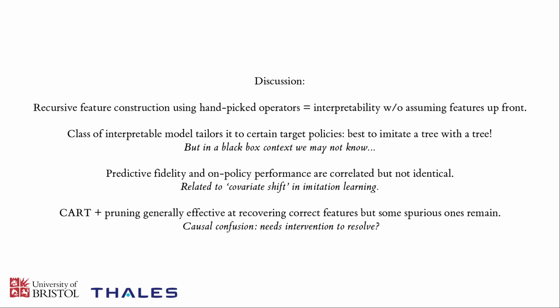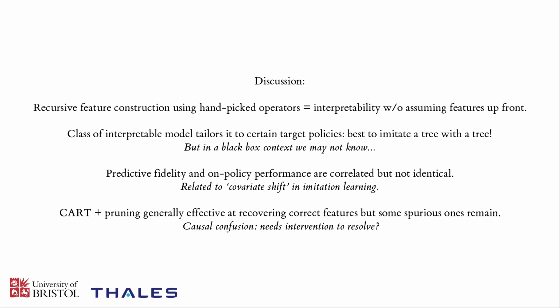And finally, just a conclusion about our overall modelling approach. So our approach of using the CART algorithm followed by the minimal cost complexity pruning does seem to be an effective method of recovering a small set of correct features from a large bank of candidates. But despite this, some spurious features do seem to remain in the decision trees that we learn. These spurious features are useful from a predictive perspective, despite the fact that they aren't actually causal of the agent's true behaviour. This is effectively a problem of causal confusion.